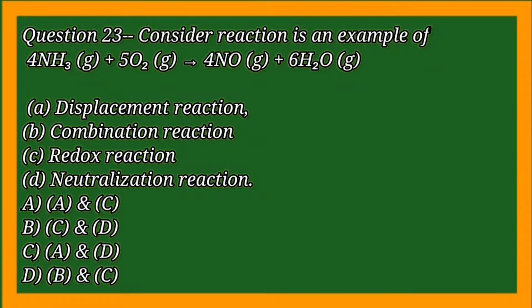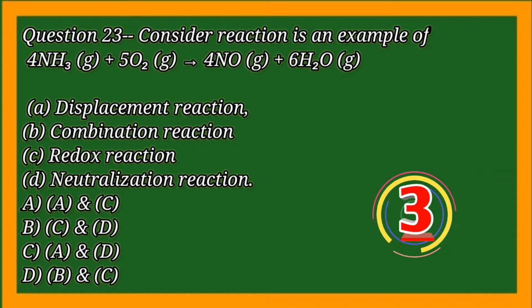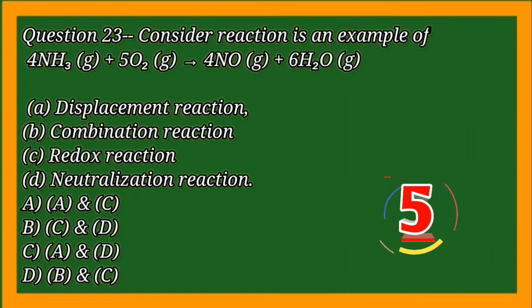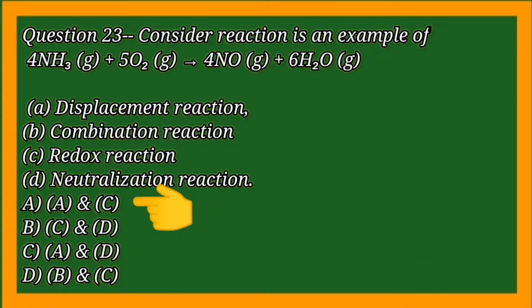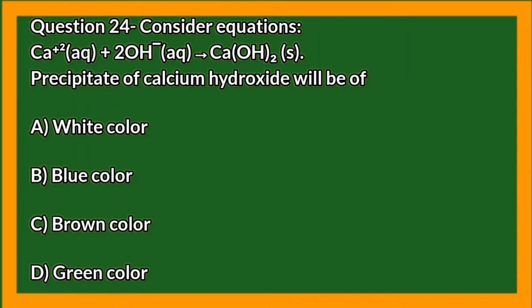Consider the reaction 4NH3 + 5O2 = 4NO + 6H2O, which is an example of. Consider the equation Ca2+ + 2OH- = Ca(OH)2.